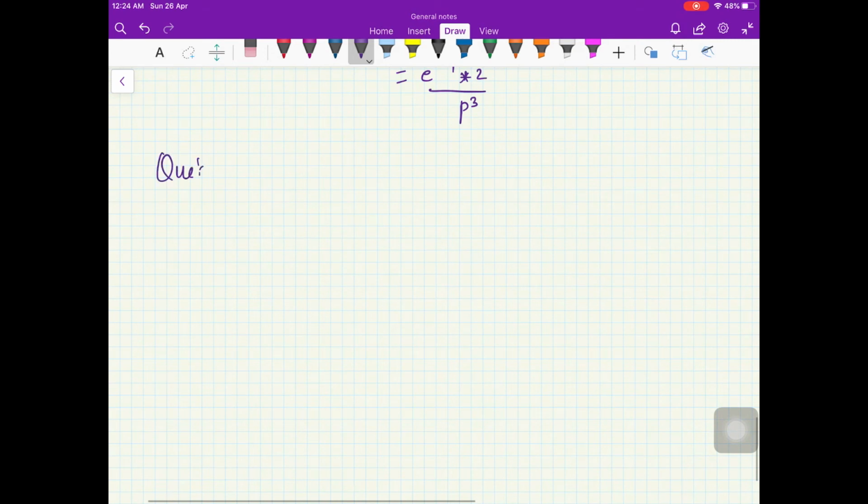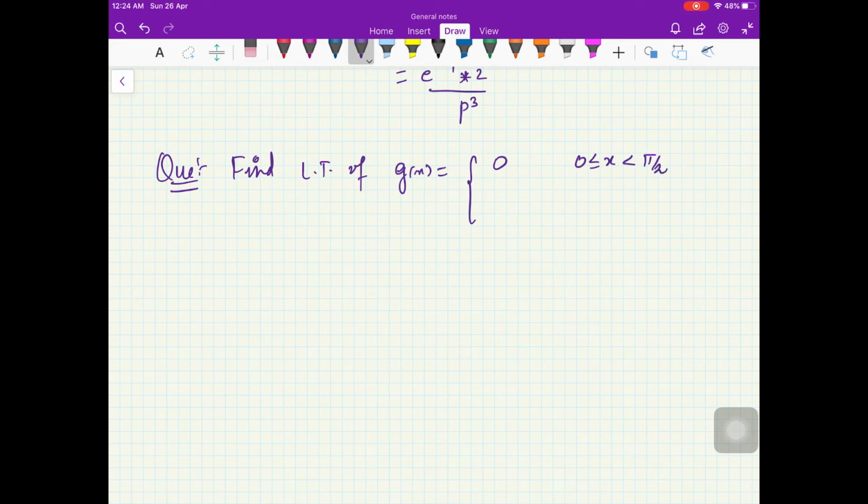Let us do one more problem. Find the Laplace transform of g of x, which is 0 when 0 is less than x less than pi by 2, and which is cos of x when x is greater than or equal to pi by 2, right? Again you have both the choices. If it is not written that you have to do it with second shifting, then you can go by definition, but with second shifting it will be easier.